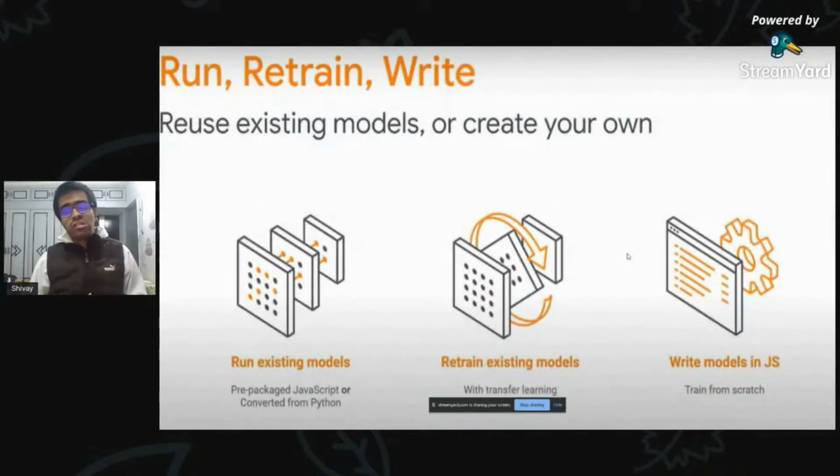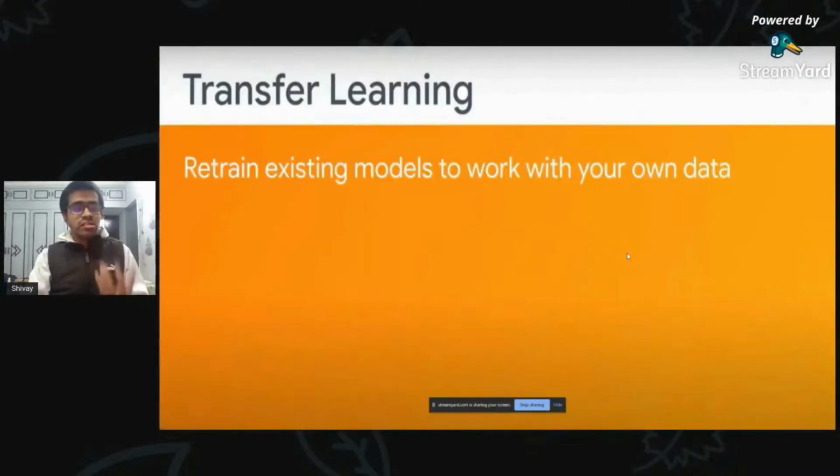Then you can also use something like transfer learning to retrain existing models. So these are pre-built models that can be retrained on your own data and used for your own purposes, right? This is utilizing the concept of transfer learning.